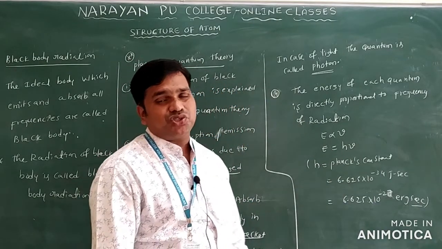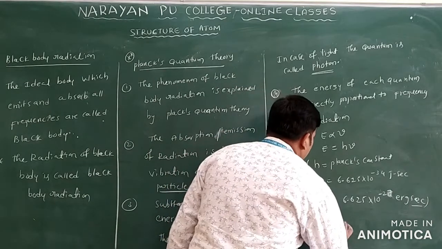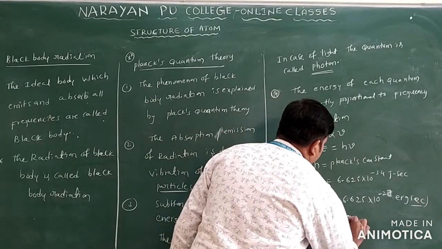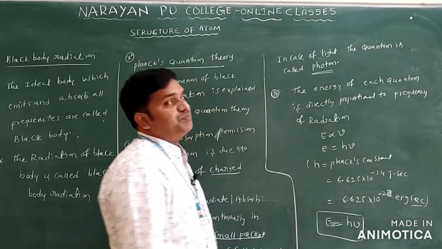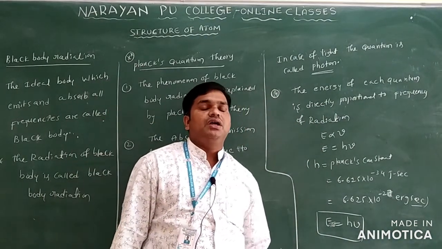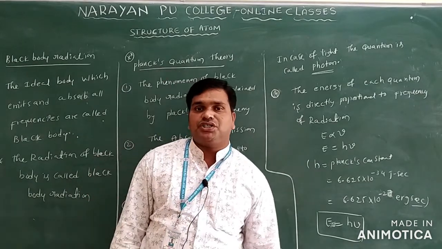h is a proportionality constant. The constant name is what? Planck's constant only. So what is the formula you got here? E is equal to h nu. Very important formula, for Planck's quantum theory. From this you have to find out the energy of the radiation or the frequency of the radiation.